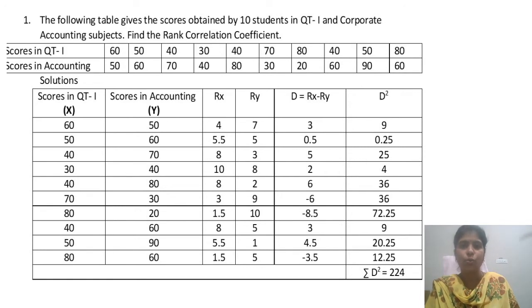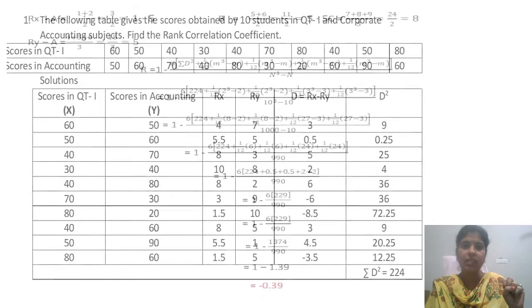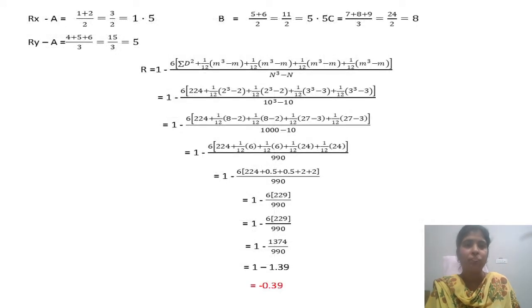Again, D square. Now in this Rx column, the X column, the scores in QT, we find that 80 is repeated 2 times. Here 2 ranks are already taken, so we use the formula. First, Rx is equal to A, where A is equal to 1 plus 2, since the first 80 takes the first rank and the second 80 takes the second rank. 1 plus 2 is 3, divided by 2 numbers repeated. 3 by 2 is nothing but 1.5.